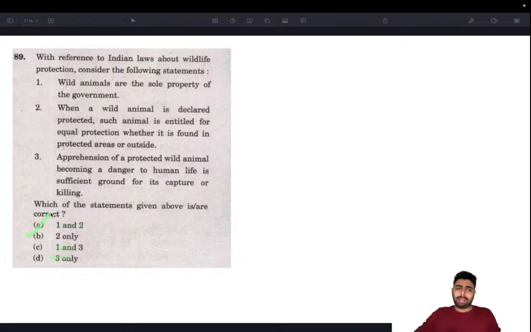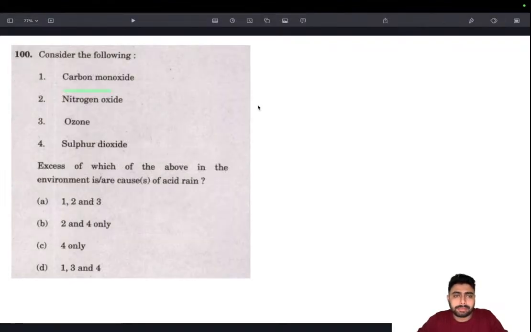Okay. "Sole property" is the extreme thing here. Wild animals are generally property of government, but there are exceptions. For example, when elephants are captured from the wild, or if birds are kept in captivity, those who have bought the birds, they are wild animals as well. So we cannot say that they are sole property. If they are protected, then there is a whole different story. But not all wild animals are sole property of government.